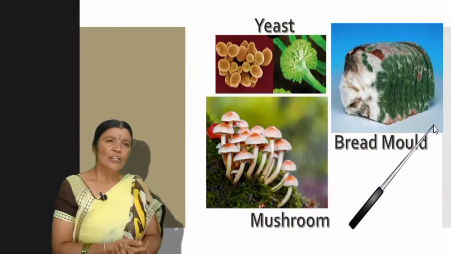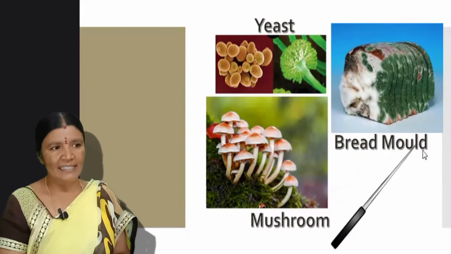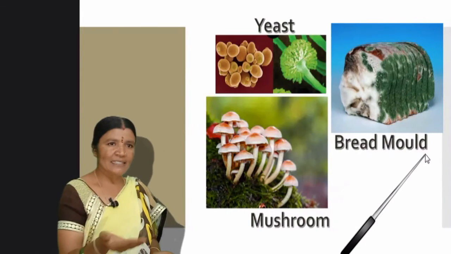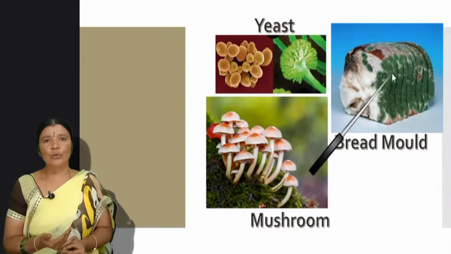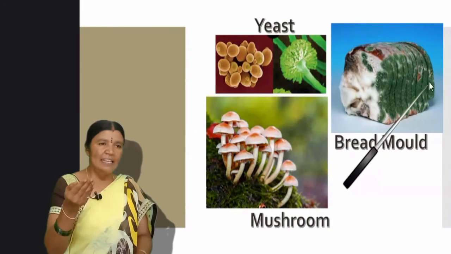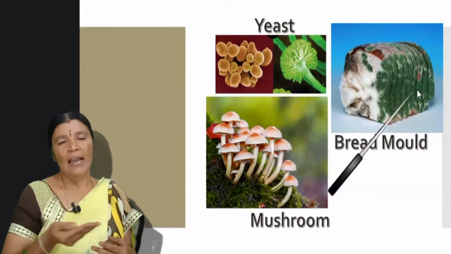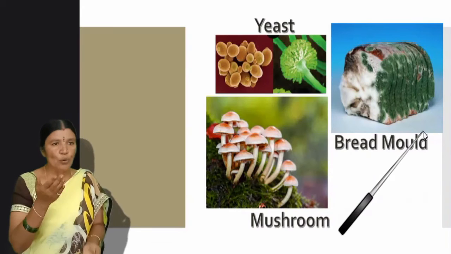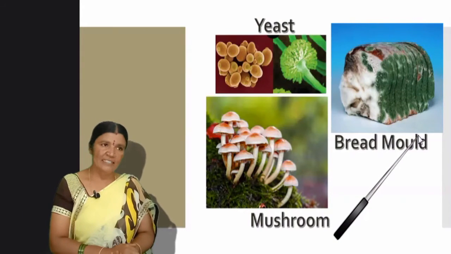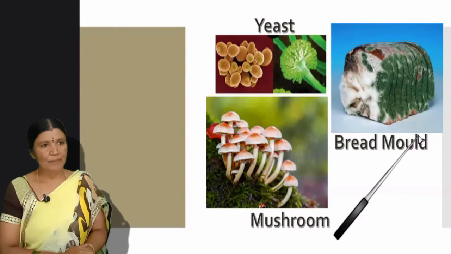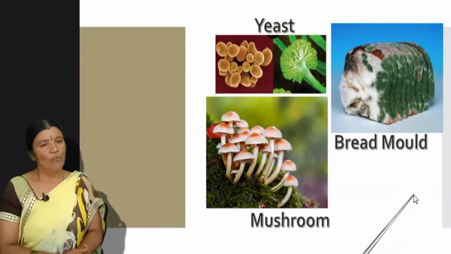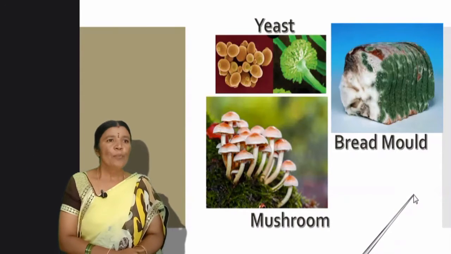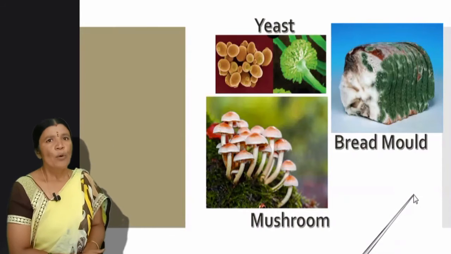Bread molds, children, you have noticed in the rainy season, if bread is left in your houses for 2 to 3 days, a greyish or a greenish layer will be appearing on the bread. That is nothing but fungi growing on the bread. That is example for fungi, children. Got it? Now we'll move on to protozoans.